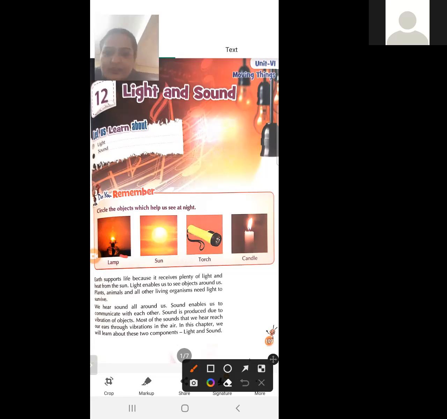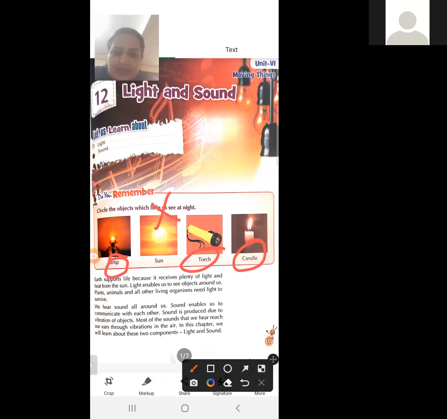These three objects help us to see at night. So there are three objects which help us to see at night: first is lamp, second is torch, third is candle.